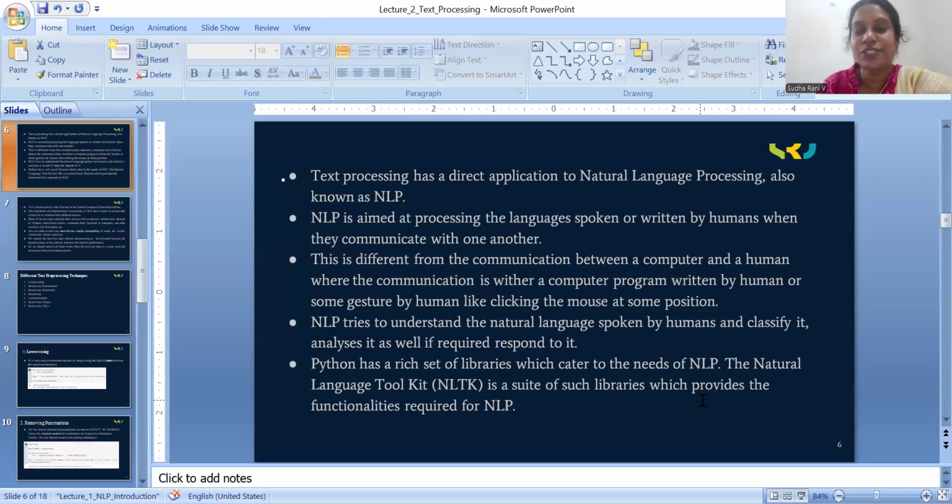The Natural Language Toolkit is a suite of such libraries which provides the functionalities required for NLP. So Python is the most suitable programming language to perform NLP tasks.